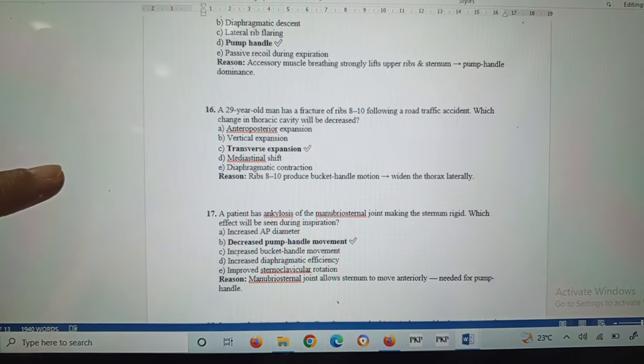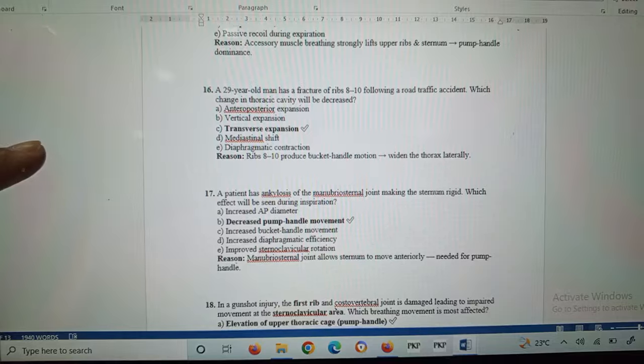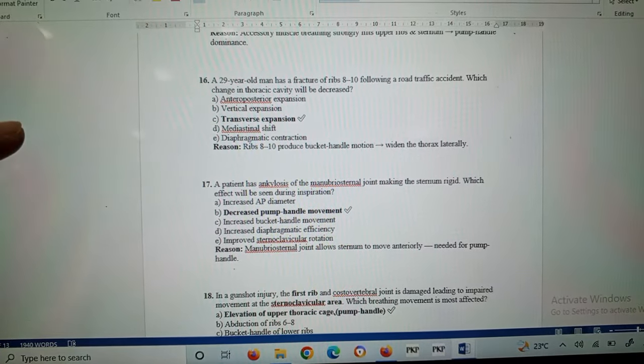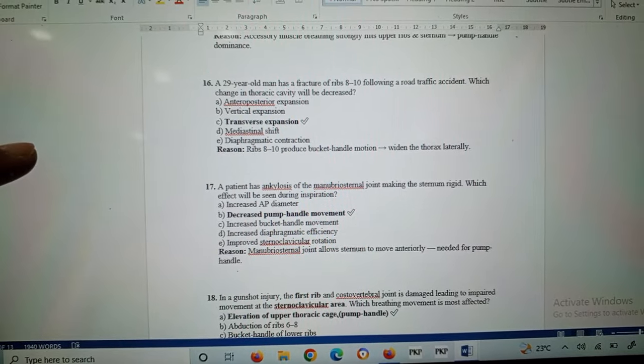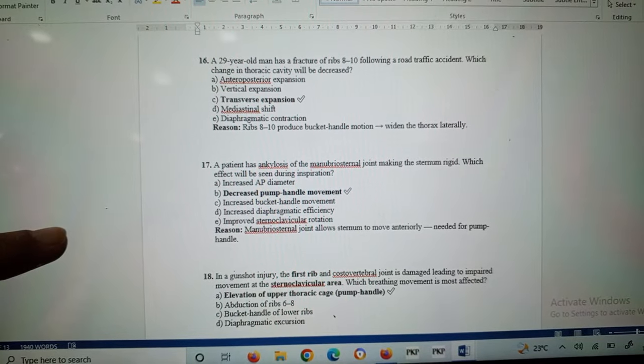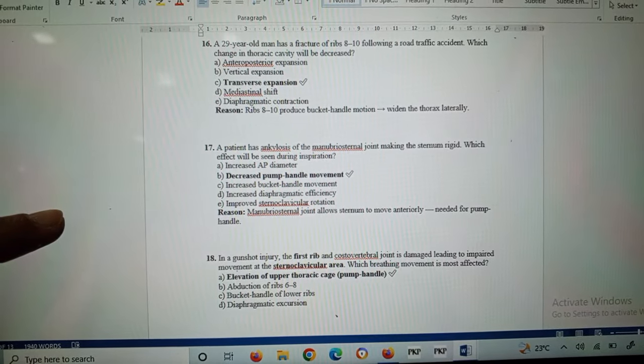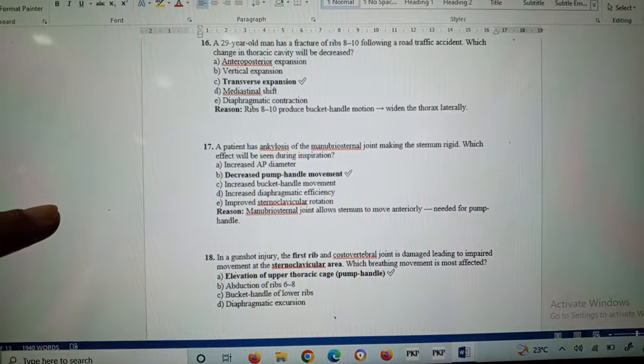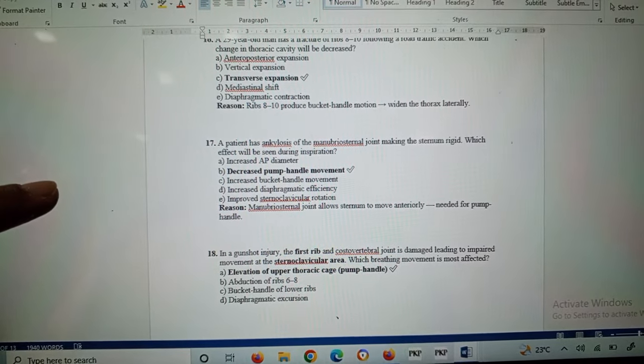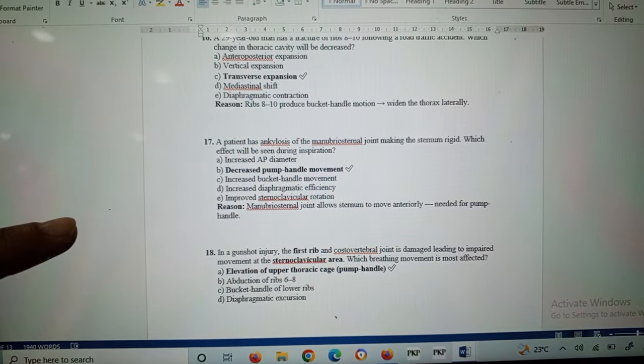16th question: a 29-year-old man has a fracture of the 8th to 10th ribs following a road traffic accident, RTA. Which change in the thoracic cavity will be decreased? Transverse expansion will be decreased, because ribs 8 to 10 produce bucket handle movement, that is, widen the thorax laterally.